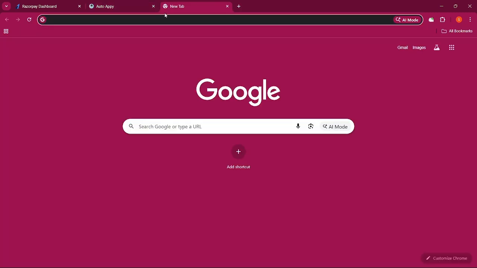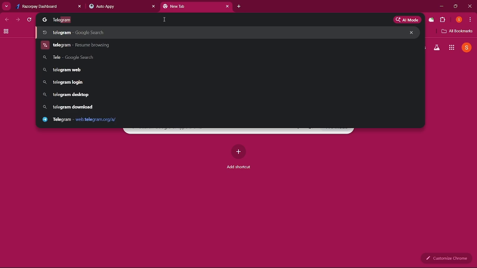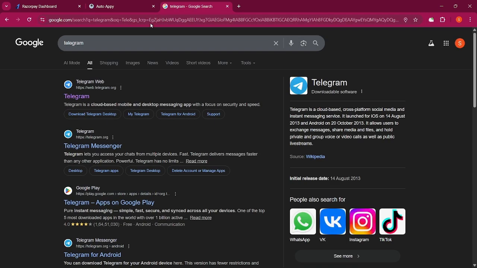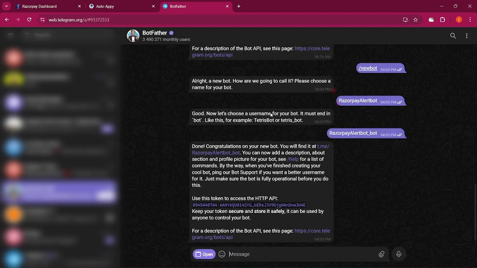Now open a new tab and search for Telegram, and in Telegram you have to just search for BotFather. Here you can find this account.